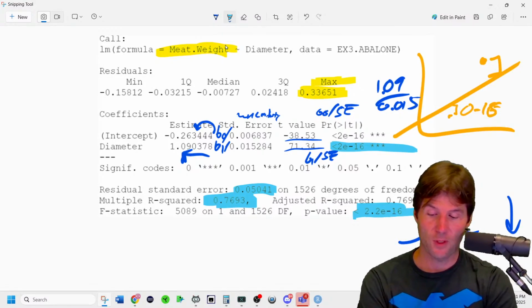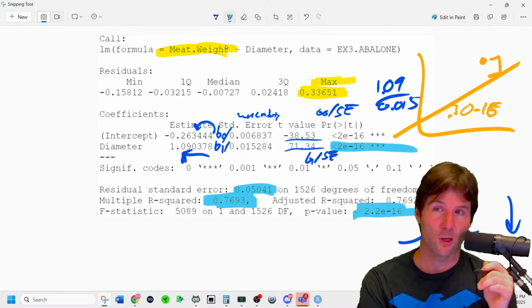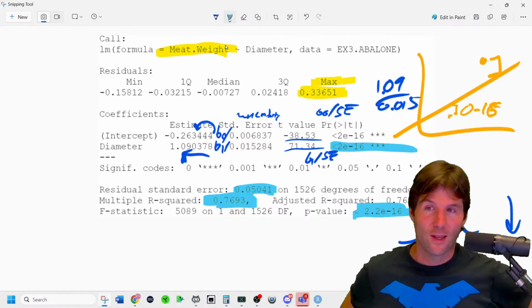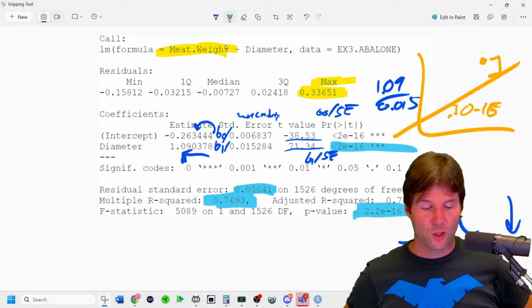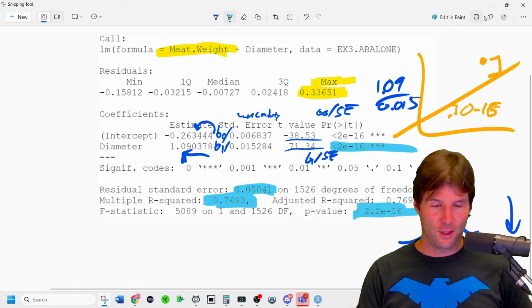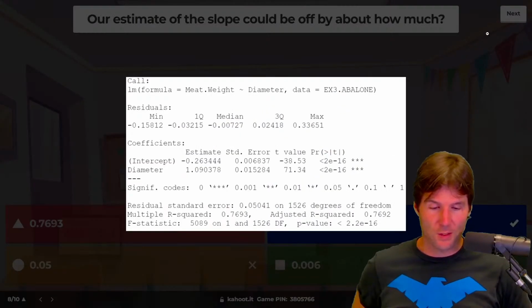Know this output. Significance codes are used for stars to tell you how significant something is. I think we went through each thing in this output at the end of one class. So make sure you know every bit of this output.